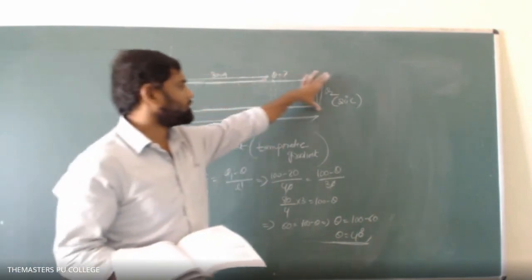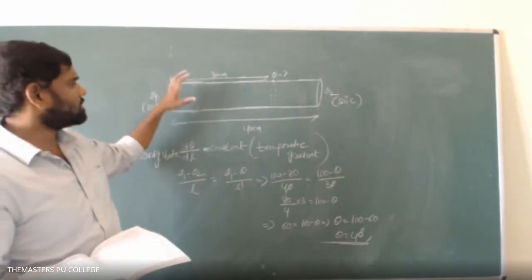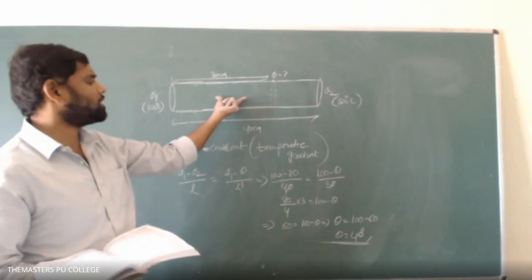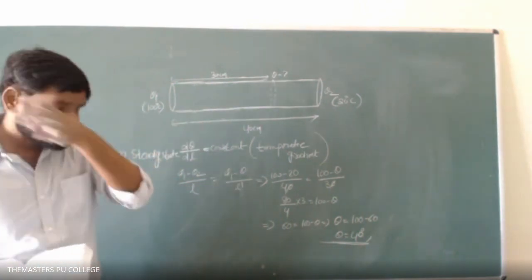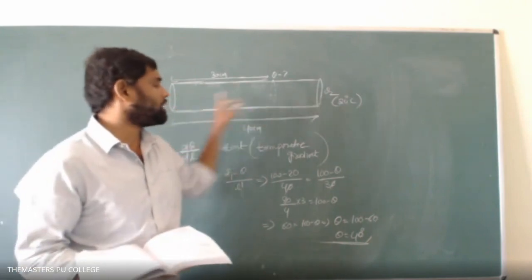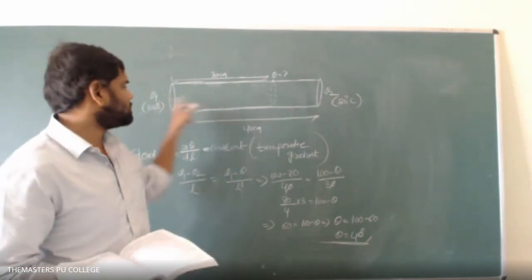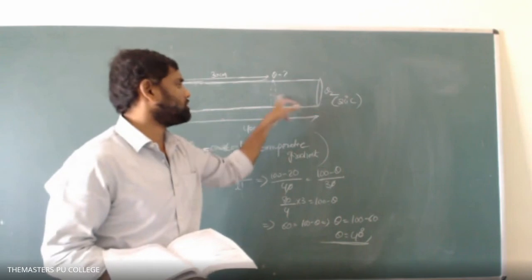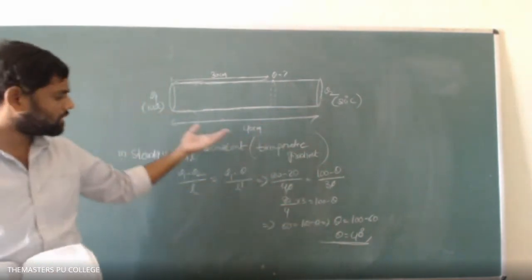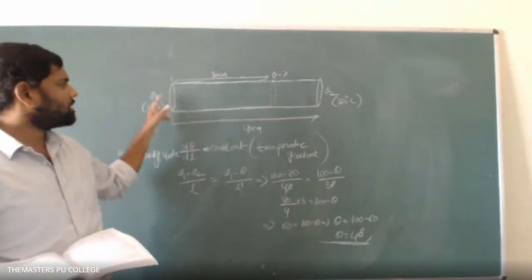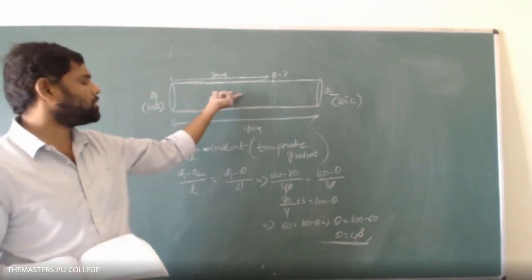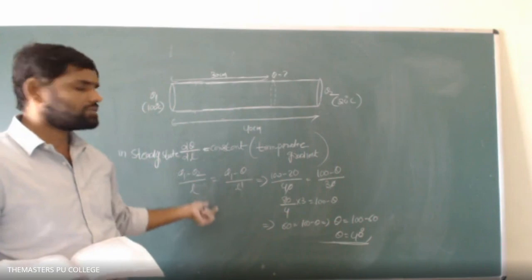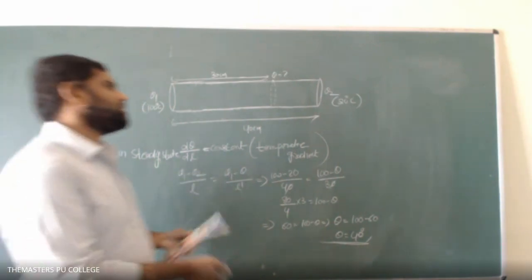Our falling temperature for the entire length of the conductor is equal to falling temperature for this particular part of the length. Any 2 points we can equate. Either falling temperature of these two ends or of these two ends, per unit length we can equate this. I can equate the falling temperature for the entire length to the falling temperature for this particular length. Or else if you want we can equate this also.